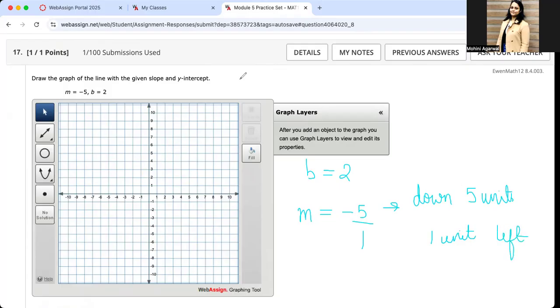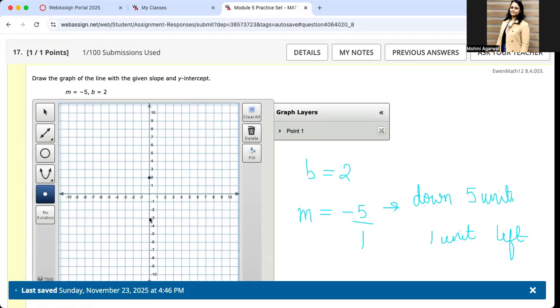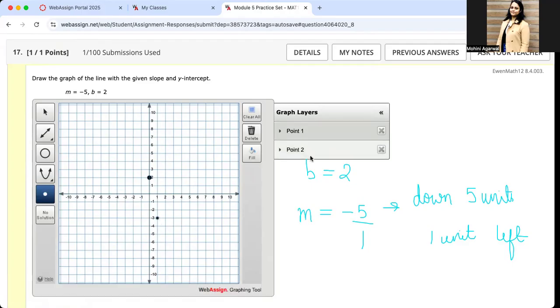So let's see how to do it now on the graph. Let's first of all pick the point because I'll be plotting only 2. So on the y-axis, look for 2. That's point 1. Now go down 5 units. So 1, 2, 3, 4, 5. Don't click here. Go down 5 units and 1 left. This is where we click and you'll only have 2 points.